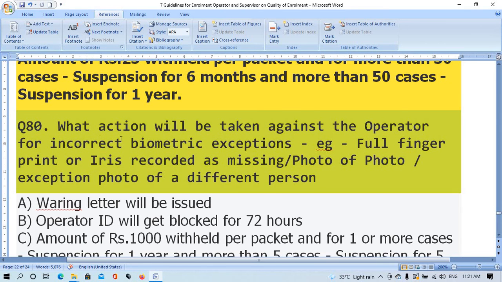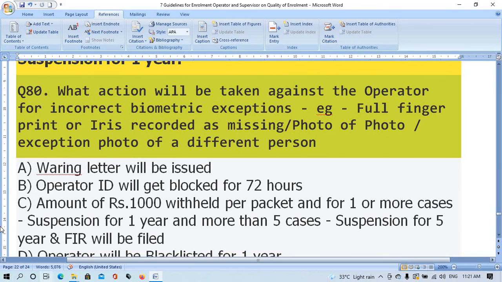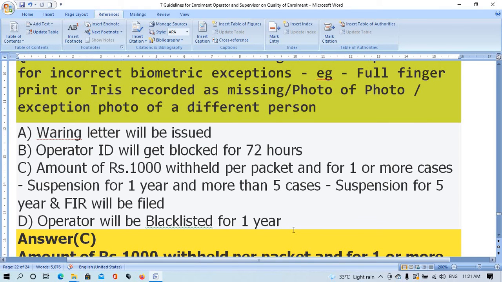Option C, amount of rupees 1,000 withheld per packet, and for 1 or more cases suspension for 1 year, and more than 5 cases suspension for 5 years and FIR will be filed. Option D, operator will be blacklisted for 1 year.